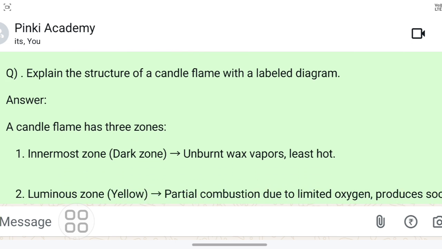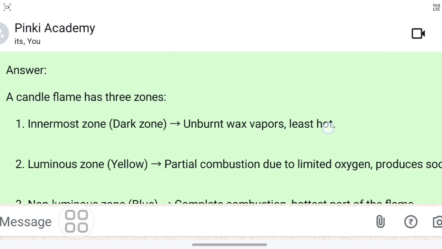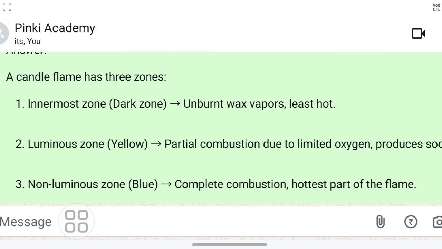Next question, explain the structure of a candle flame with a labeled diagram. This one is very important. You must know this because there are many exams where questions are asked from this topic. So a candle flame has 3 zones. Remember 3 zones, but you can see 4 zones are marked in the book, but the main zones are 3. So you have to remember those 3 zones.